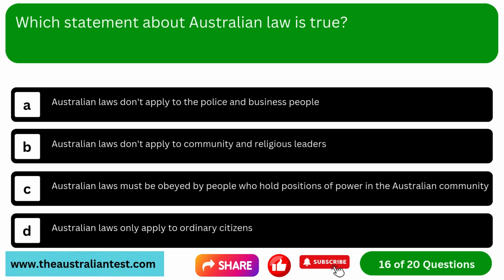Question 16. Which statement about Australian law is true? Option A, Australian laws don't apply to the police and business people. Option B, Australian laws don't apply to community and religious leaders. Option C, Australian laws must be obeyed by people who hold positions of power in the Australian community. Option D, Australian laws only apply to ordinary citizens.